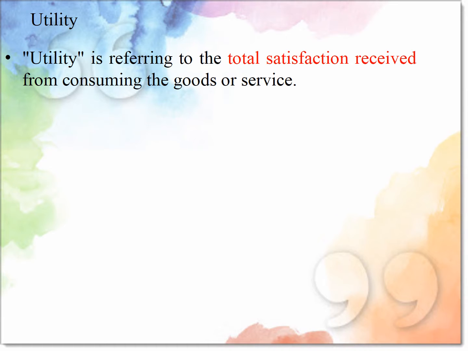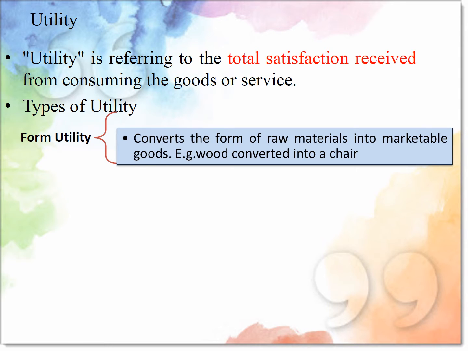Next is utility. Utility refers to the total satisfaction received from consuming the goods or services. There are a number of types of utility. First is form utility. In this, we convert the form of raw material into marketable goods. For example, wood is converted into a chair or table.